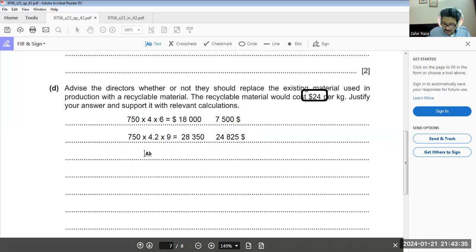But there are certain factors which should be considered. In that case, if we increase the selling price, still the company is not in a position to increase the selling price. Selling the product in its existing state is very difficult. Selling 1,000 units is very difficult. So how can we use this idea of using recyclable material?